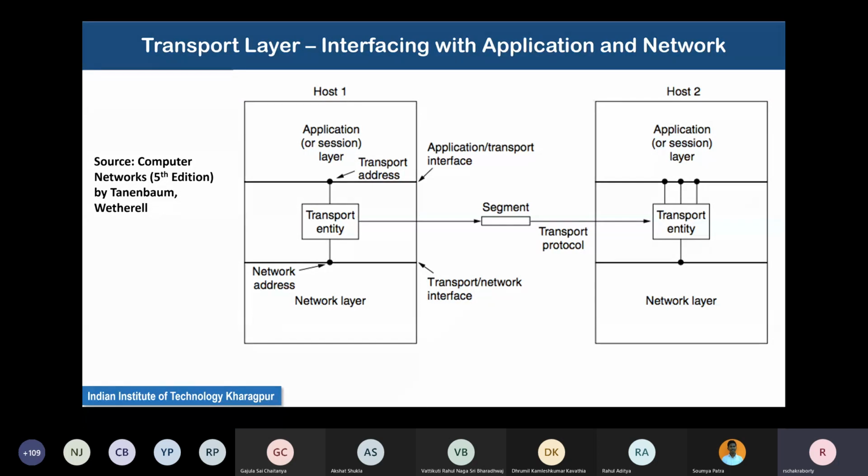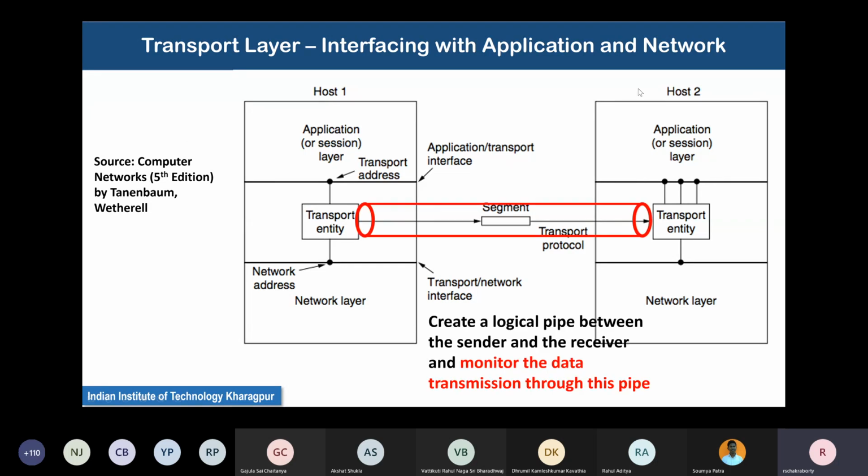So here, it seems as if the two transport layer entities are themselves directly exchanging segments, but this is not exactly the correct physical interpretation.